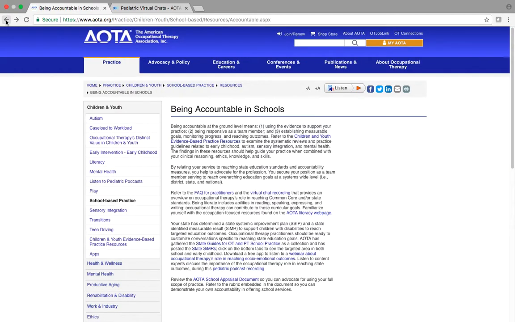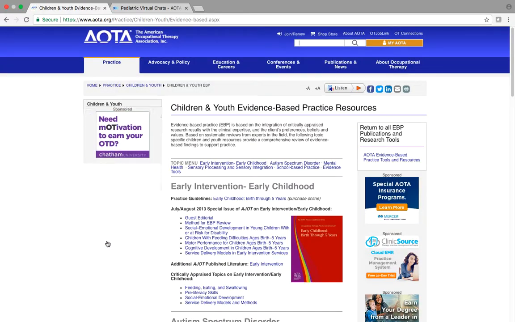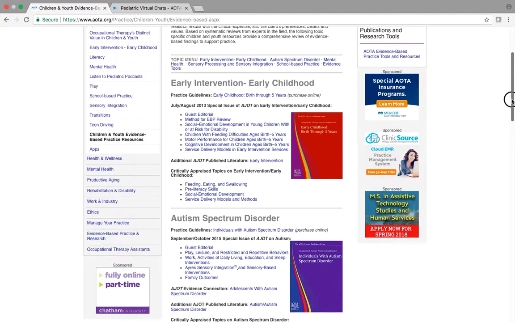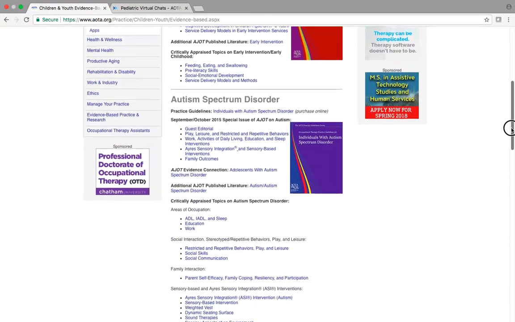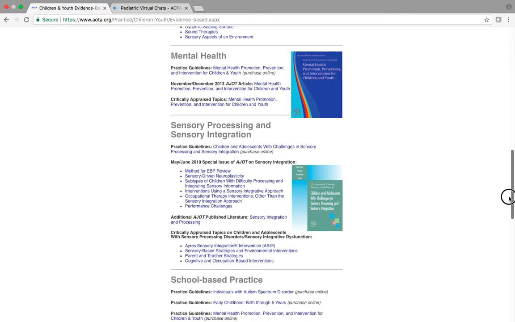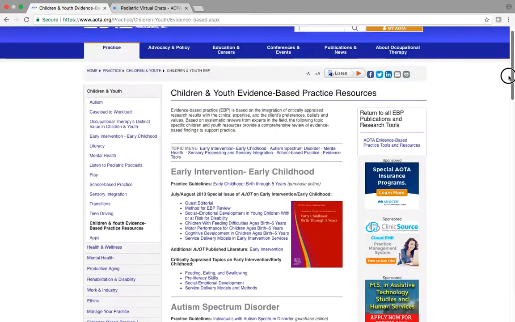And lastly, don't forget that in this left sidebar, there's a Children and Youth evidence-based practice resource area that will give you access to systematic reviews and practice guidelines on a variety of different topics like autism and mental health and sensory processing and sensory integration. So I think this might be really helpful for you.